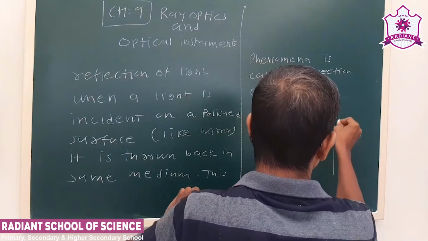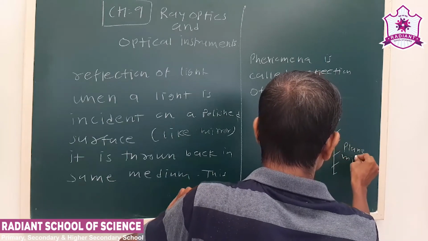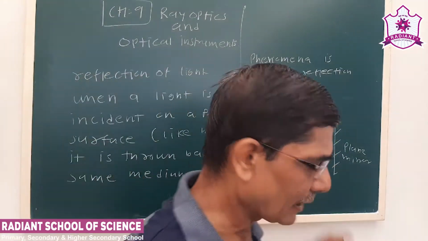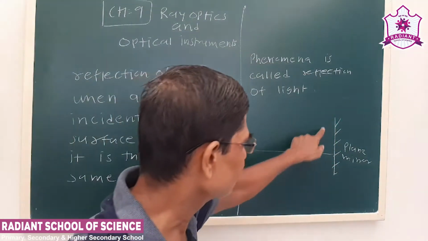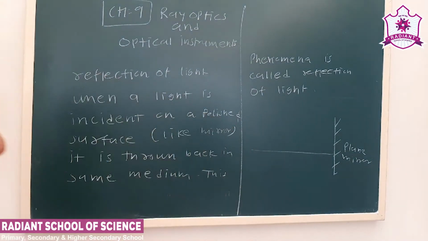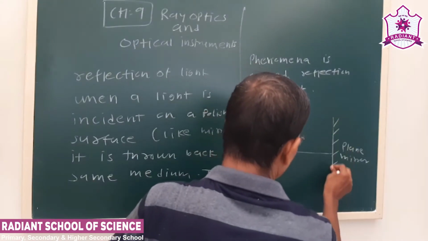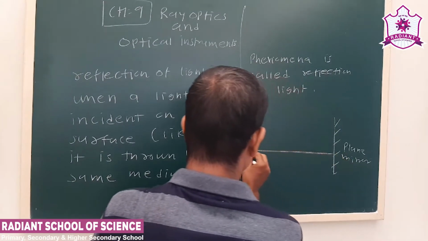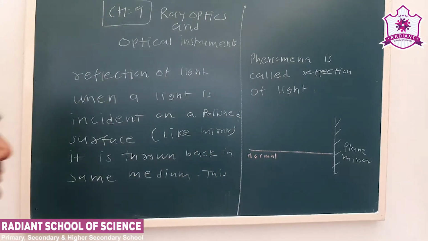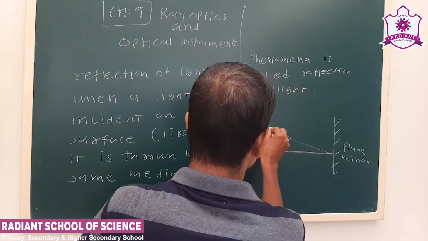Now we consider the case of a plane mirror. A glass, when it is coated with some chemical, this surface becomes a polished surface. Now see the laws of reflection. This is a plane mirror, and this is a normal or a perpendicular. Let us say this is the incident ray.